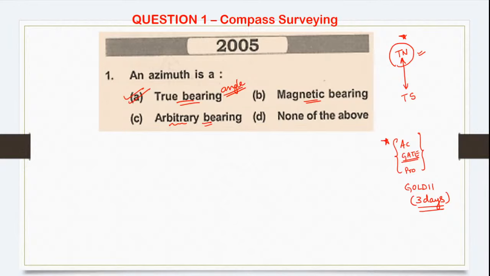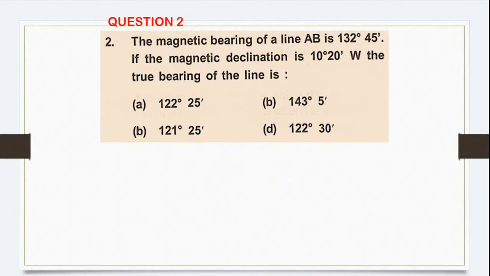Okay, let's move to the next question. This is your second question. What does it say? The magnetic bearing of a line. So far I am telling you bearing is nothing but an angle. So he has given you the magnetic bearing of a line, the line name being AB. How much is it? 132 degree 45 minute. The magnetic declination is given, 10 degree 20 minute west. He is asking what exactly is the true bearing.